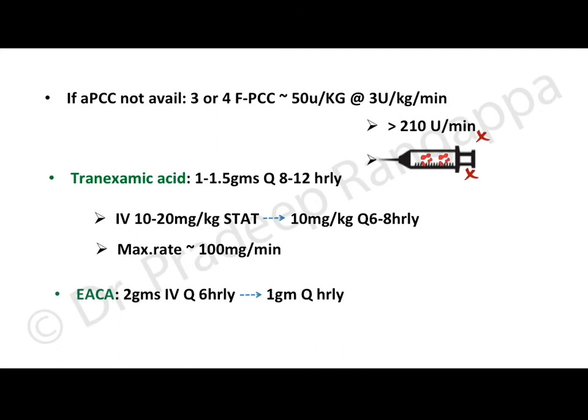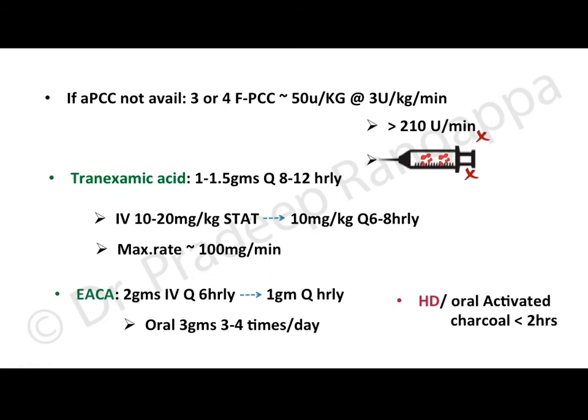So you could consider use of epsilon amino caproic acid at 2 grams IV 6 hourly to 1 gram Q hourly, and oral 3 grams 3 to 4 times per day. So these are the agents one could consider in the absence of idarucizumab or PCC. Hemodialysis, as I already mentioned, could be considered for clearance of the drug. Oral activated charcoal could be considered if the patient presents within 2 hours of consumption of this drug.